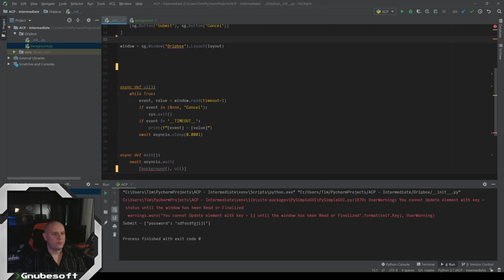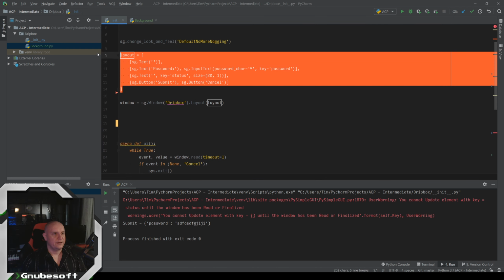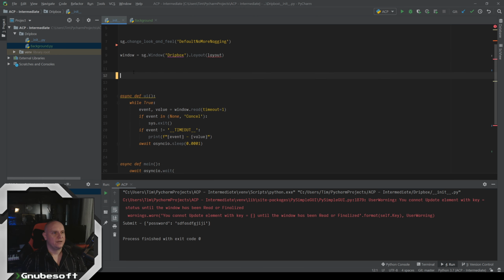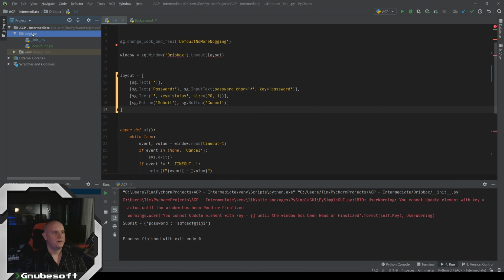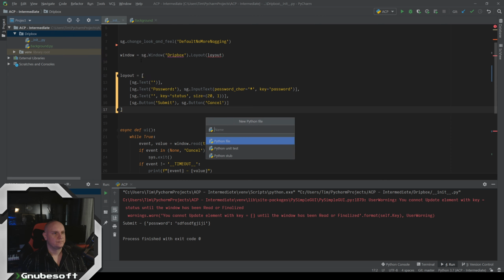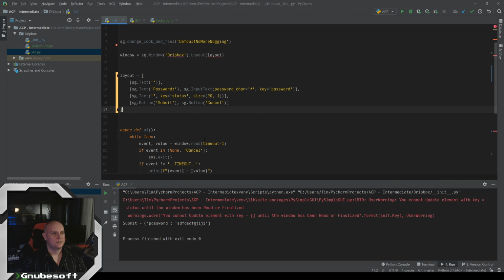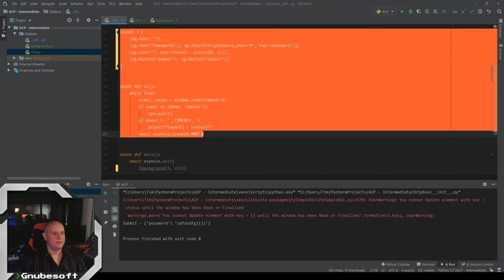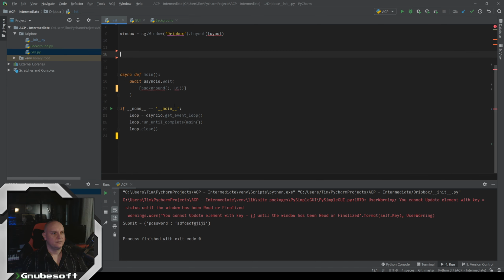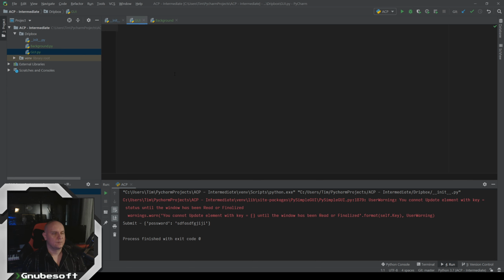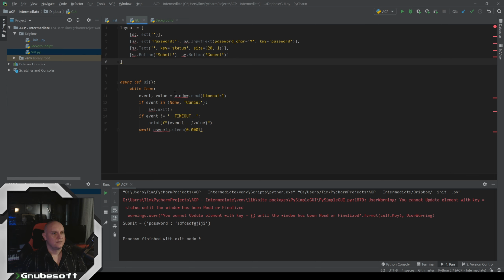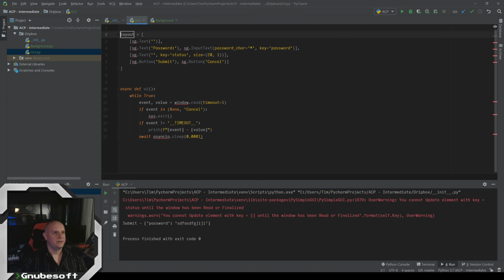Let's do the same thing now with our UI. We'll take the layout with us while we go and make a new file called GUI. Let's copy over the layout and the UI logic here. Once again, we're going to need to import things.